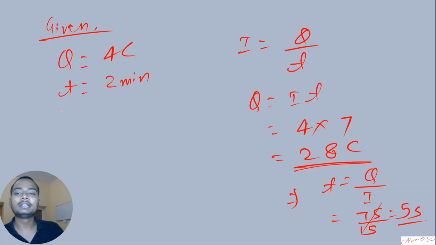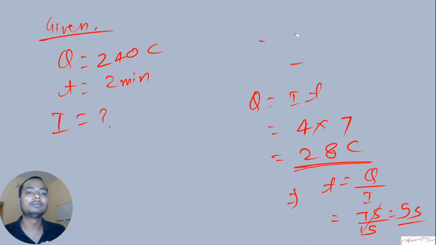I is equal to Q by T. Actually, I have to change this one. I'm changing the value so that it becomes easy for you to solve. So Q I'm taking as 240 coulomb, time I'm taking as 2 minutes. What is the current? Try to do it.